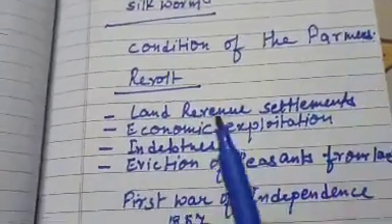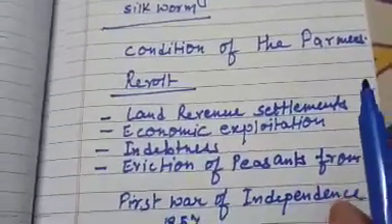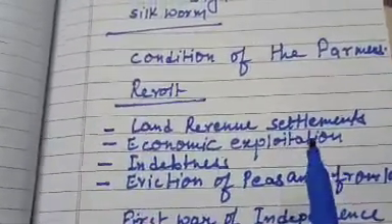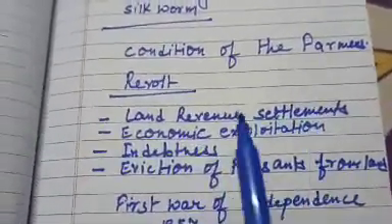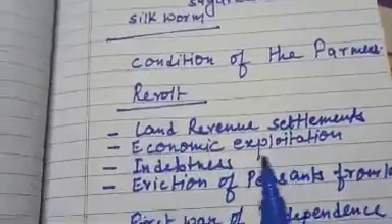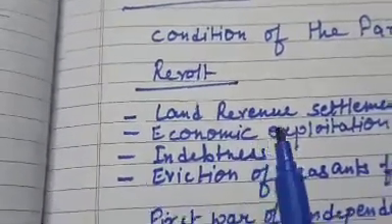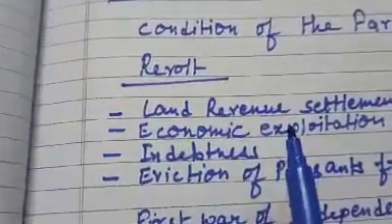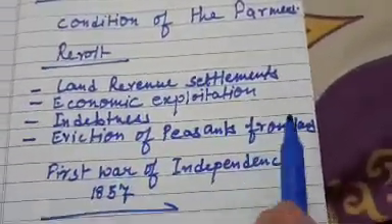They all were introduced to gain more and more profits. So these land revenue settlements, farmers were unhappy with this economic exploitation. Britishers were exploiting the farmers economically. Then indebtedness. When the farmers were unable to pay the taxes, the revenue to the Britishers, then they had to take loans from the moneylenders, and because of that this indebtedness was there and they revolted against the Britishers. Next was eviction of peasants from land.